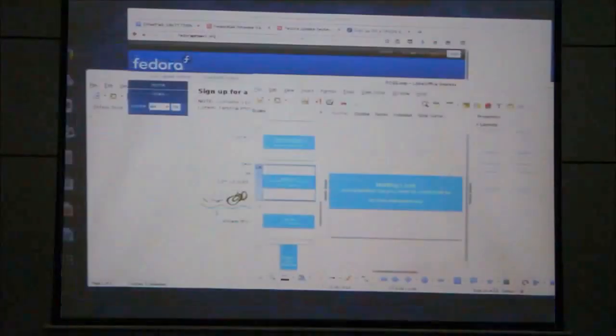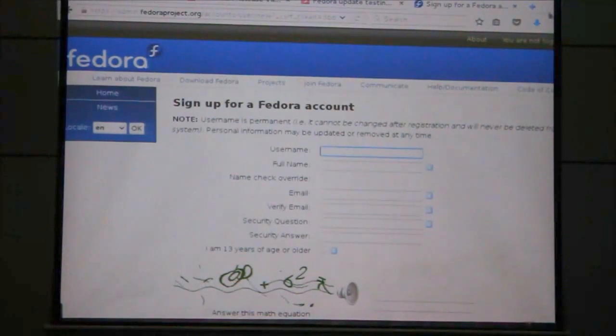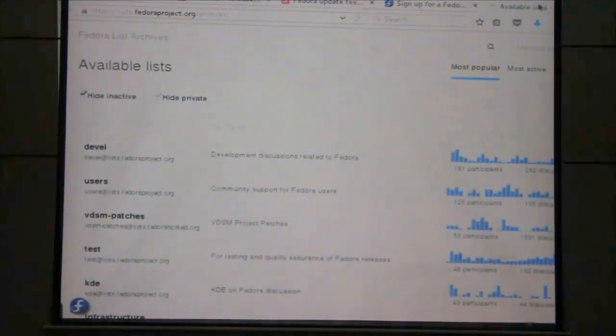So here are the lists. There are lots of lists actually. Developers, for development discussion related to Fedora. Then there are users, and test for testing and quality assurance purposes.